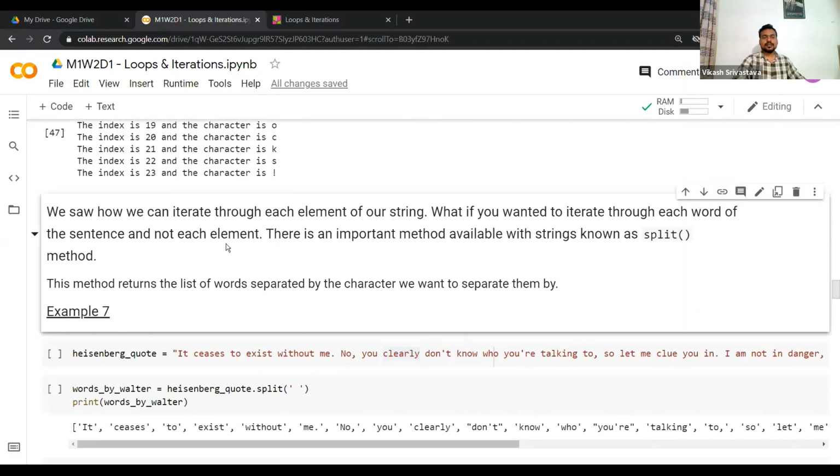Now, we saw how we can iterate through each element of our string. What if you wanted to iterate through each word of a sentence and not each character? We have an important method available with strings known as the split method. We have not discussed the split method for strings before because we had not discussed lists then, but now we can. So we can use the split method. This method returns a list of words separated by the character we want to separate them by.